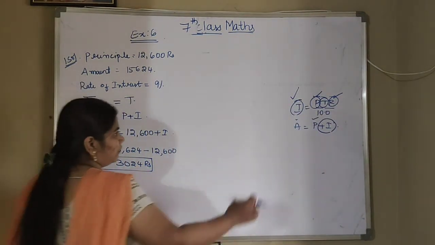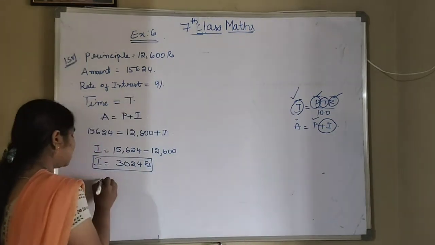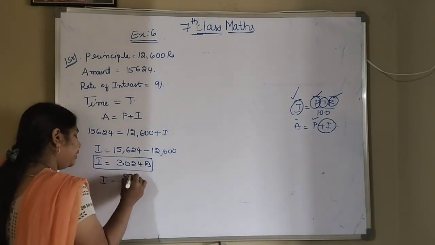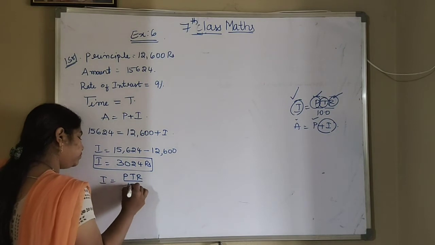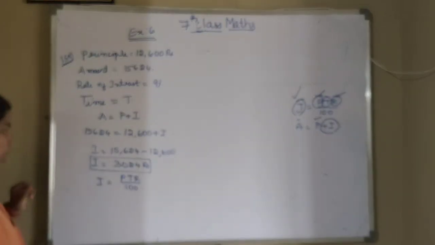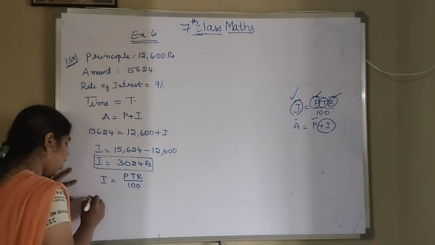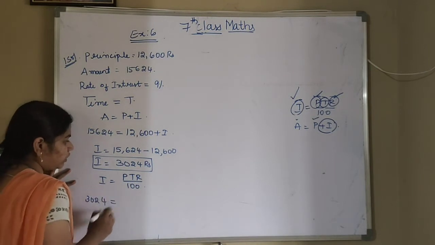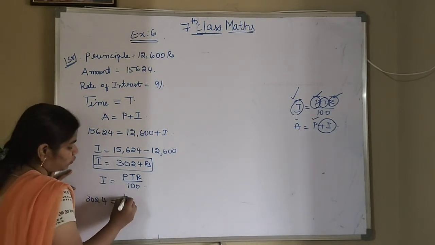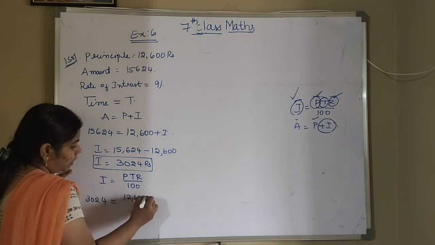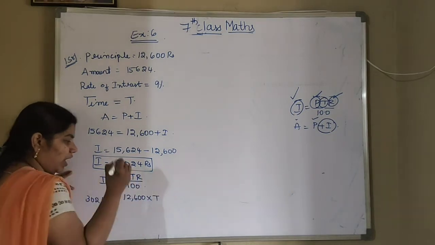So which formula will we apply now? This formula, that is I is equal to PTR by 100. So the I value is 3,024, which is equal to the principal value, 12,600, into time, which we don't know and have to find.